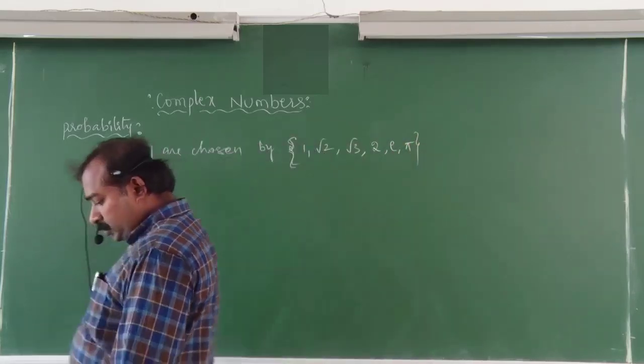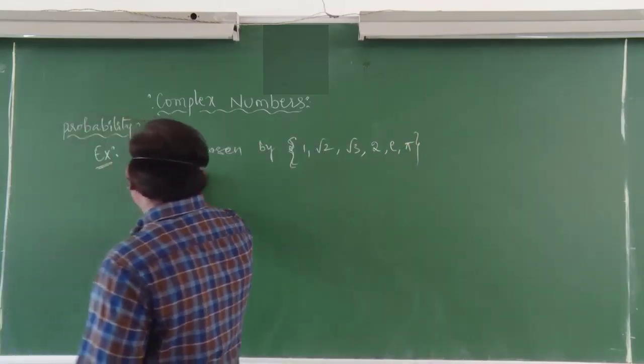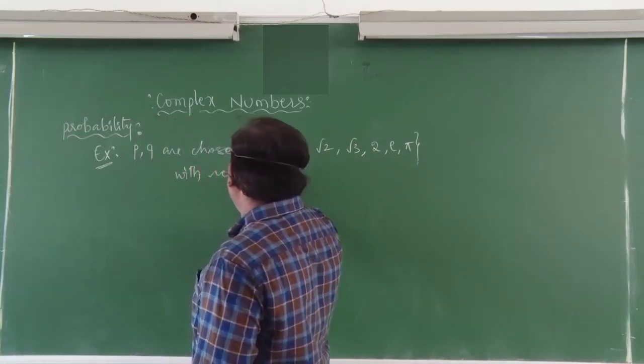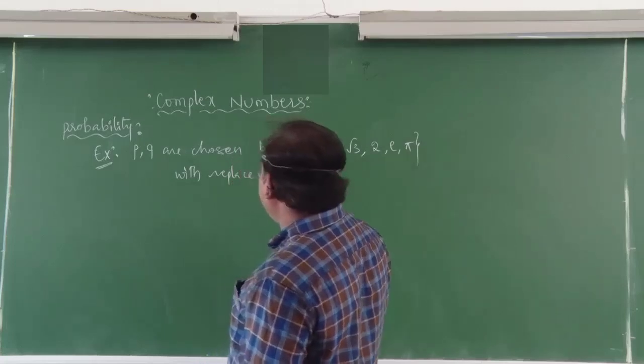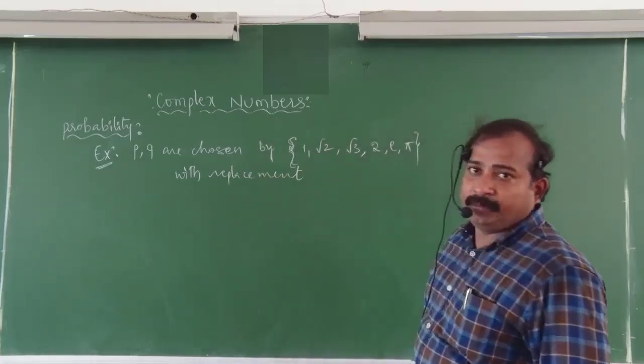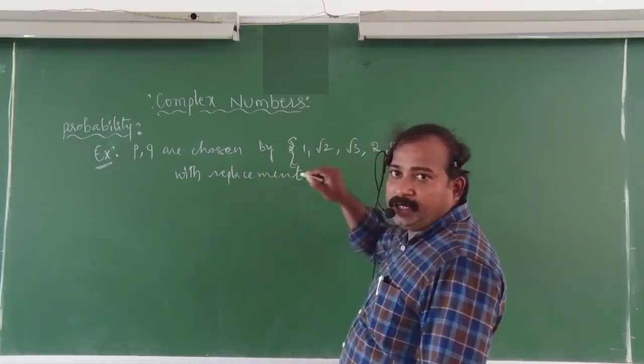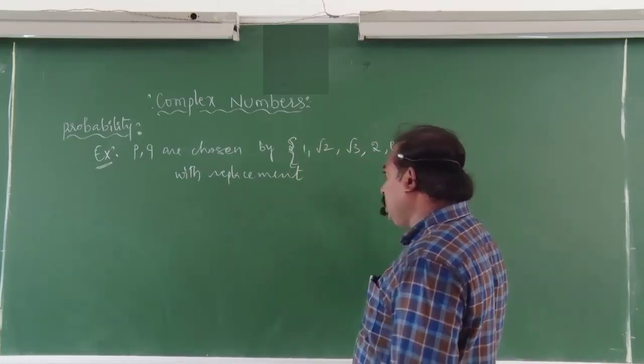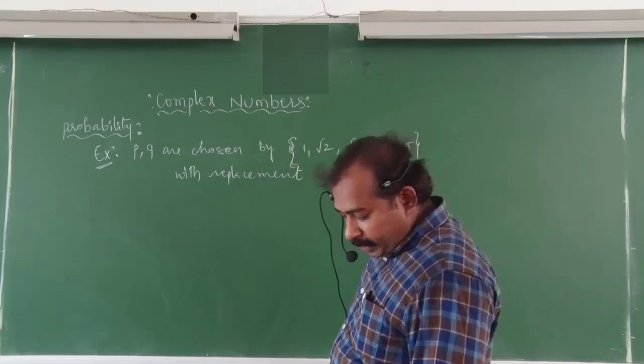These are the values, chosen with replacement. So here P comma Q are chosen from this set. This is the set they gave. This set contains 1 comma root 2 comma root 3 comma 2 comma e comma pi. With replacement they are chosen.